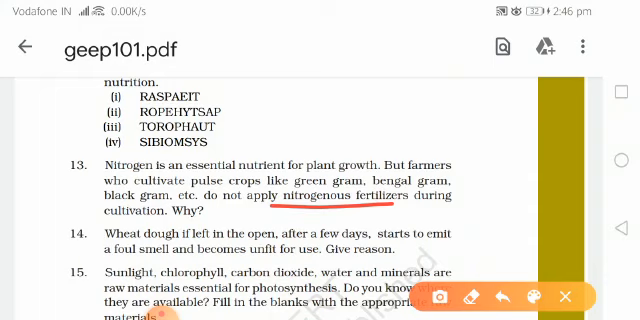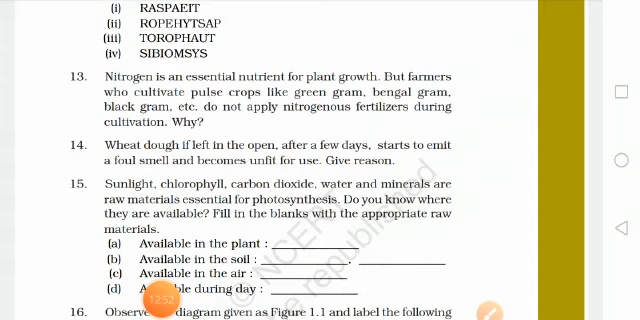Next question is: wheat dough if left in the open after a few days starts to emit a foul smell and becomes unfit for use. Give reason. Due to moisture present in air, fungus starts growing on the wheat dough, which emits a foul smell and becomes unfit for use.